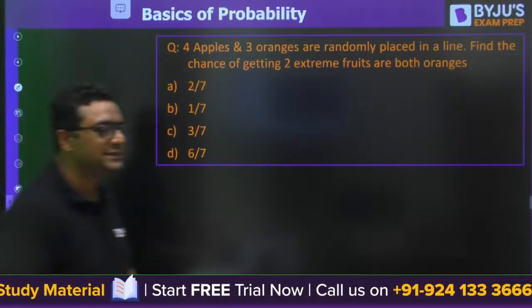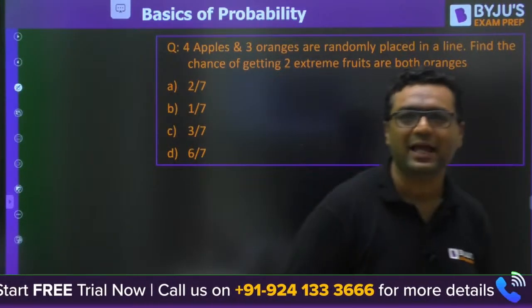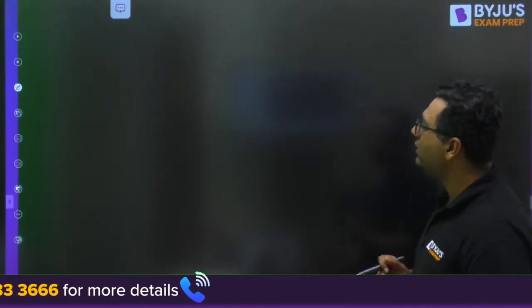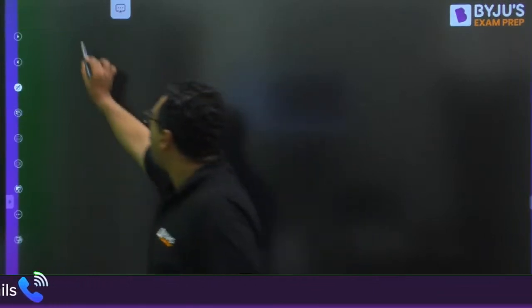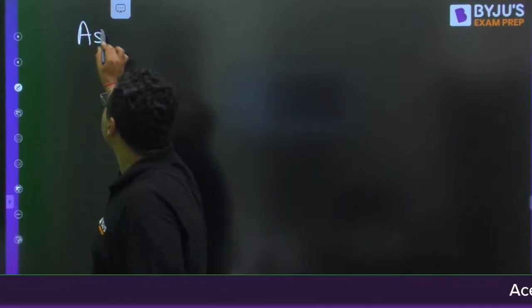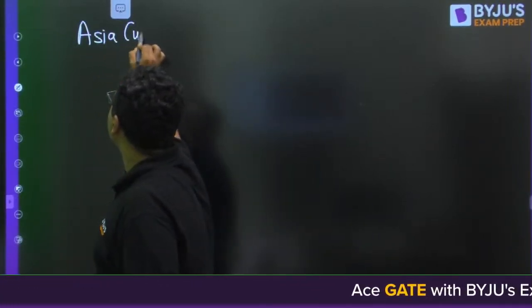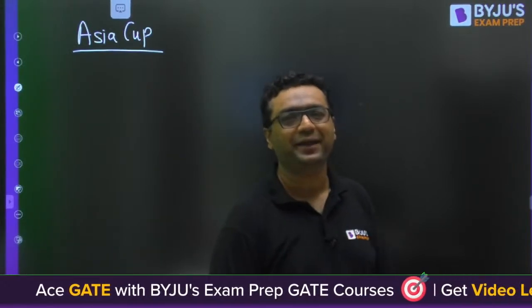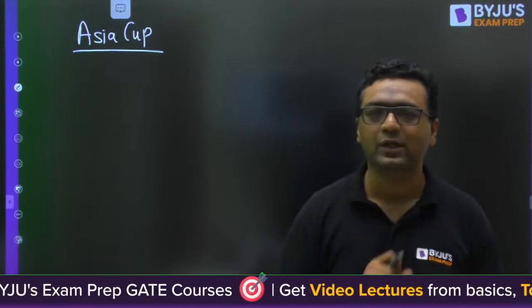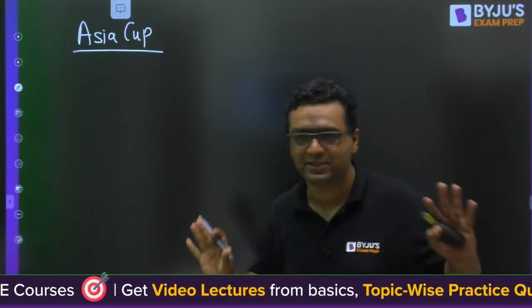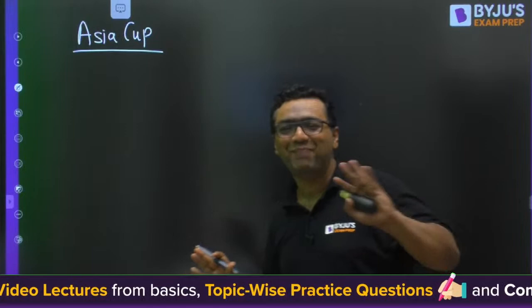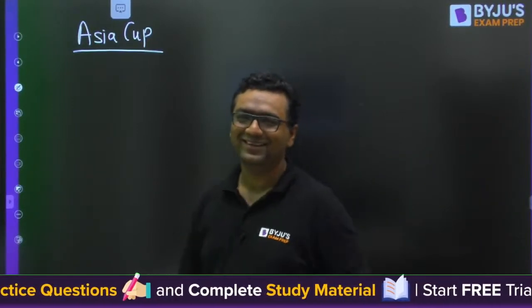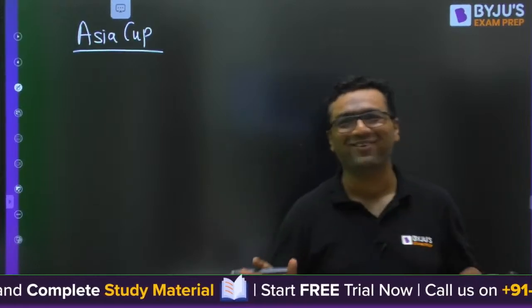This is a question where we will be slightly using permutation and combination. Before going for it, I will give you an idea. How many of you watch cricket? The Asia Cup is going on, where yesterday's match between India and Pakistan was tied. Those students who wanted to study have given very bad vibrations, and that's why the match couldn't happen. They said if our class is not there, how can the match be there? So both were not possible.